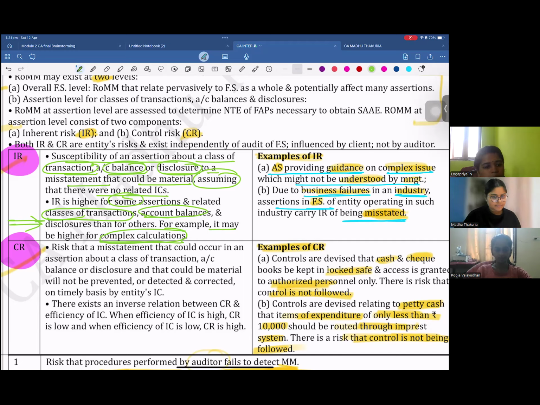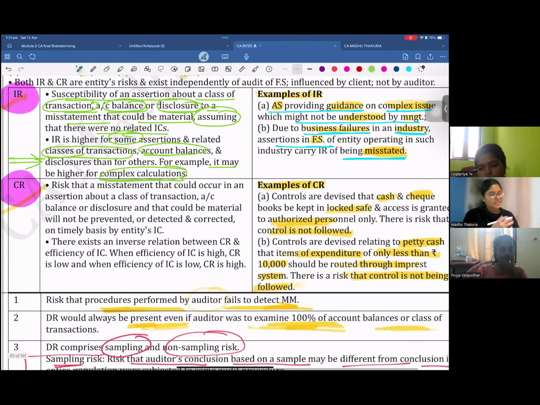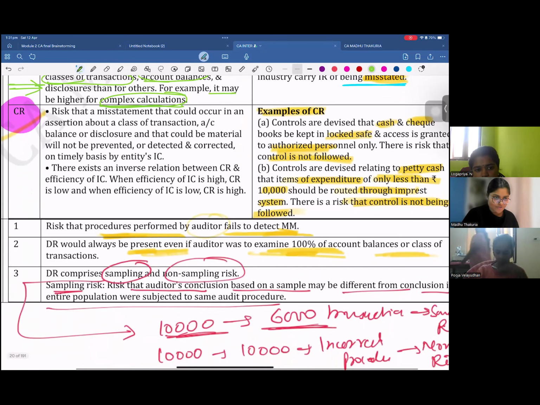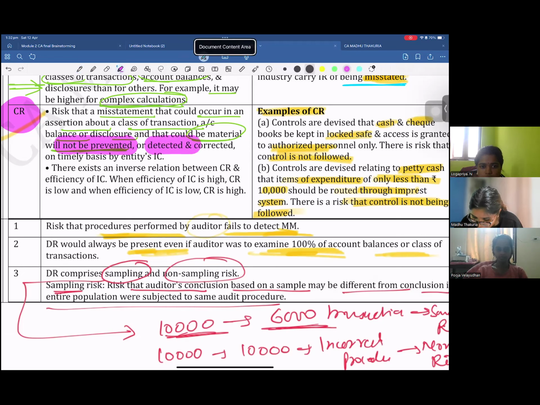Done? Yes, no. Next is control risk. Control risk is very simple. The client has actually implemented some controls in their office, but still because of certain things the controls did not work effectively and could not prevent that misstatement from happening. So it is the risk that a misstatement that could occur in an assertion about a class of transaction, balance or disclosure, and that could be material, will not be prevented, detected, or corrected on a timely basis by the entity's internal control.